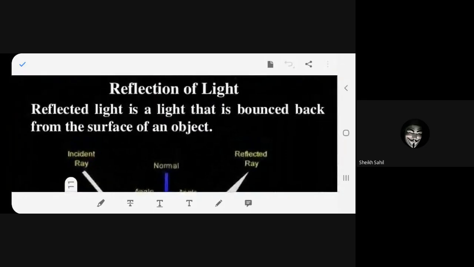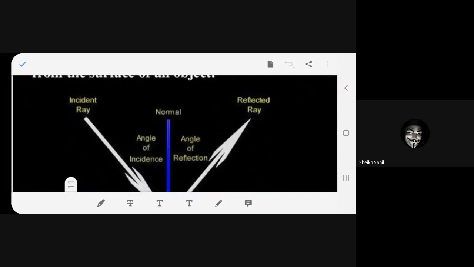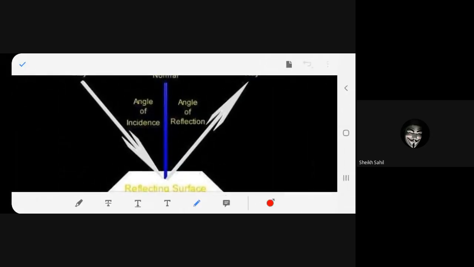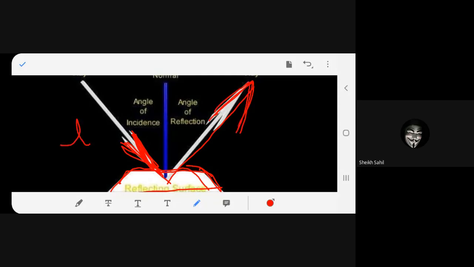Reflection of light. Reflected light is light that is bounced back from the surface of an object. Now look over here. This is a reflecting surface, right? And the light is falling on it. This is the arrow, it is falling on the surface and it gets reflected. So this is the incident ray and this is the reflected ray. All of you agree?